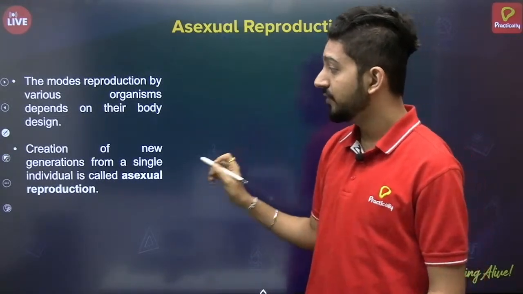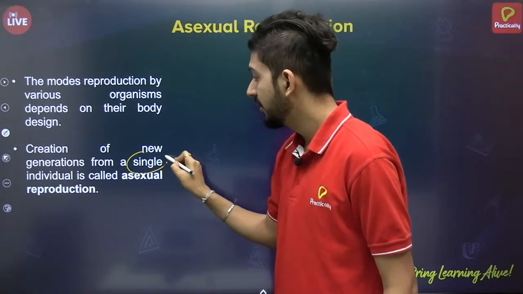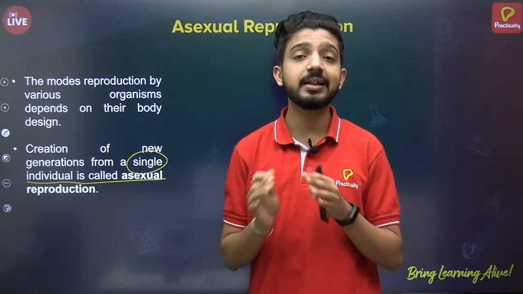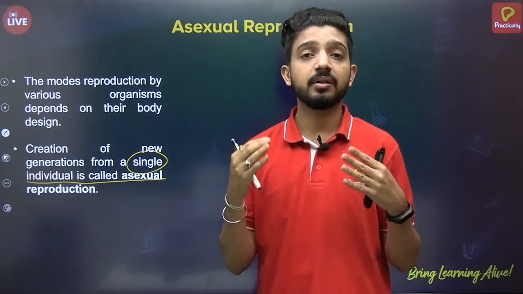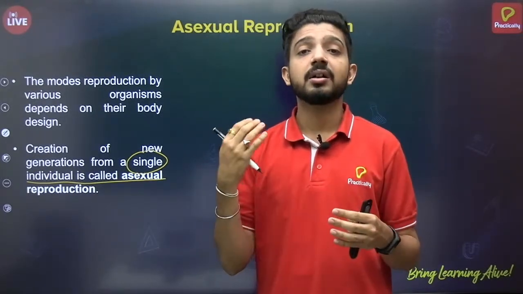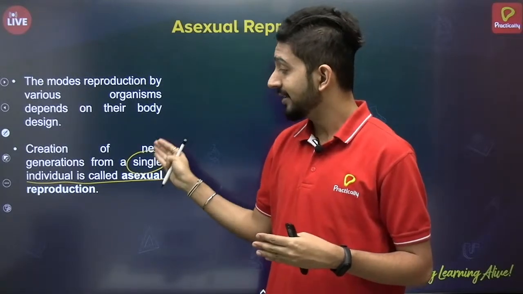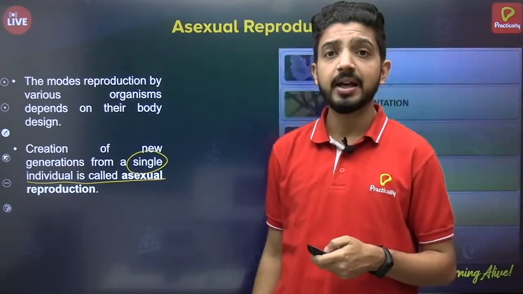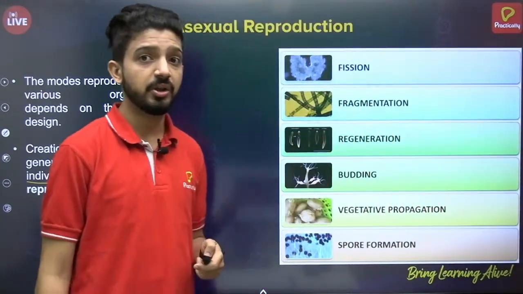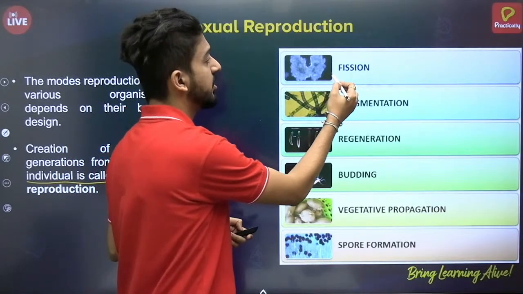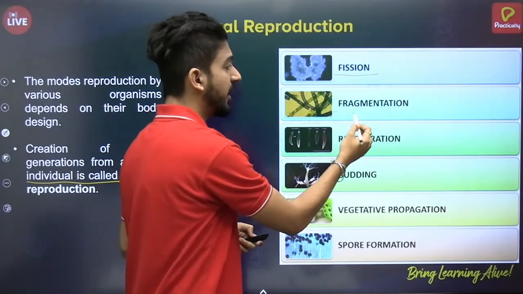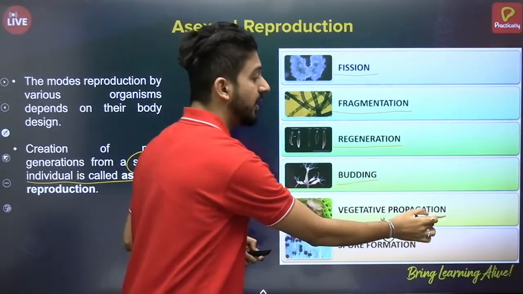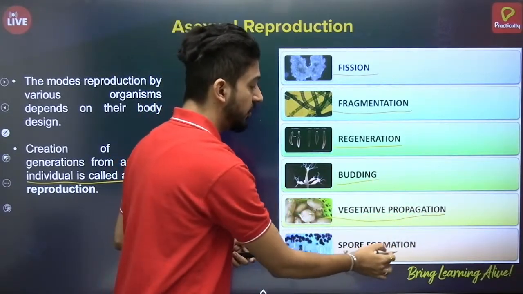The creation of a new generation from a single individual is called asexual reproduction, since it does not involve gametes and sexual organs. Let's see the various types of asexual reproduction: fission, fragmentation, regeneration, budding, vegetative propagation, and spore formation.